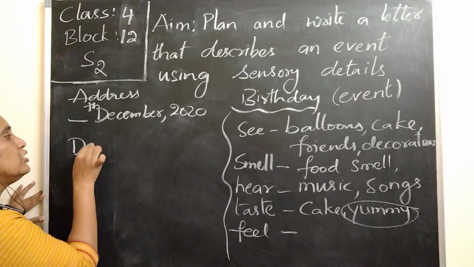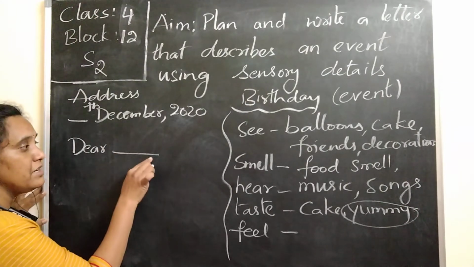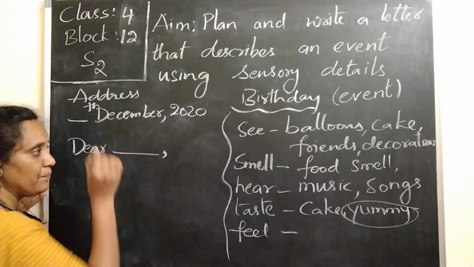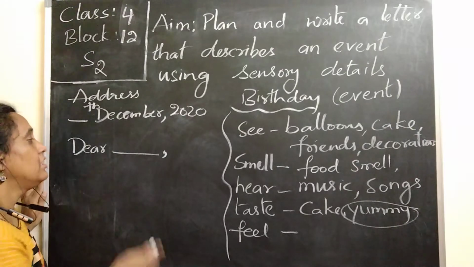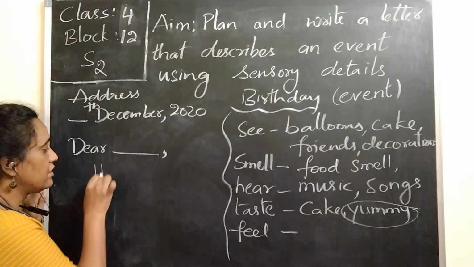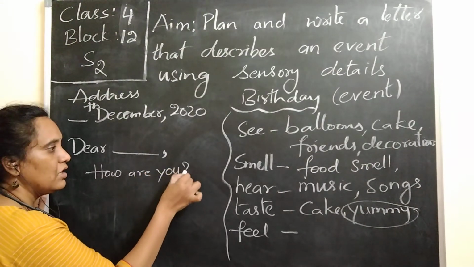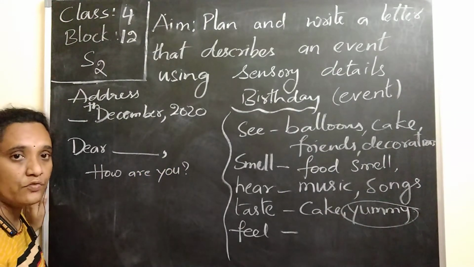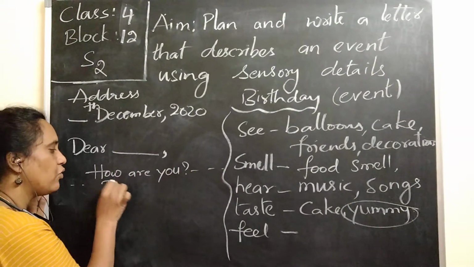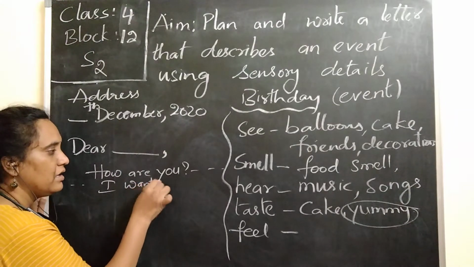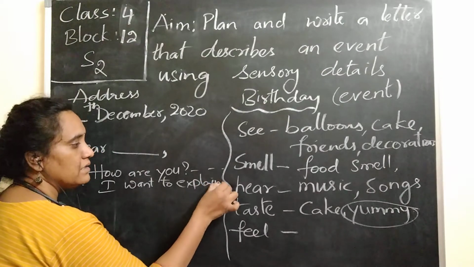Then you can write Dear, and whom you are addressing the letter to, maybe your friend's name or anything, and write a comma. Then comes your introduction. You can ask some questions like how are you? What are you doing? How is your health? How is your parents' health? How is your family? Then after asking some questions, you can write that I want to explain to you about my friend's birthday party.